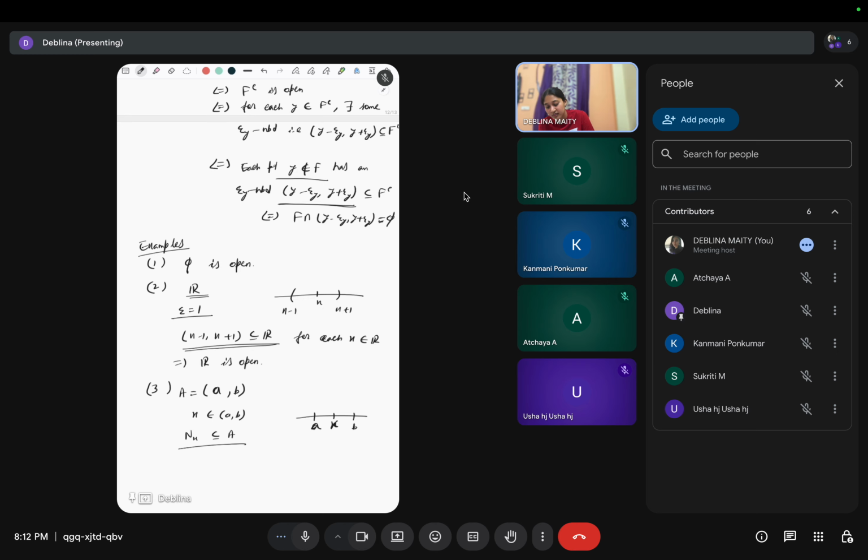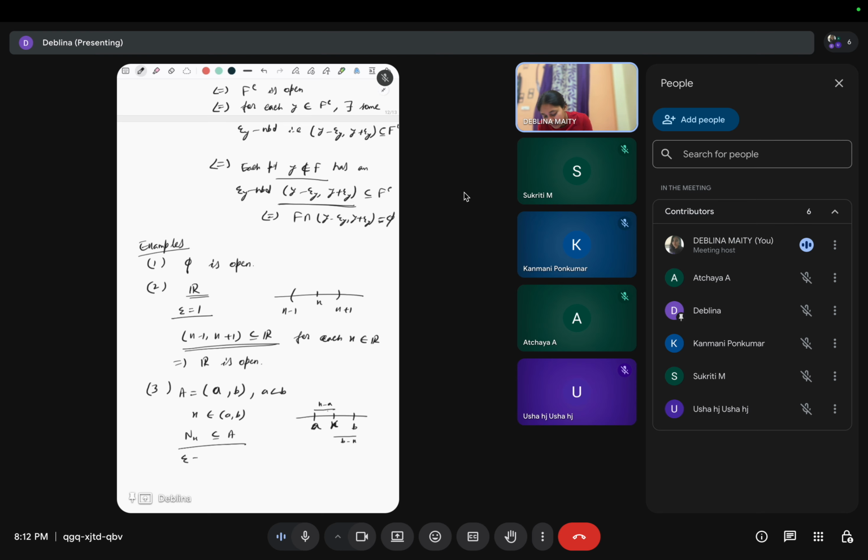So see, what is this distance? This is x minus A, right? And this distance is what? This is B minus x, right? Because here this A is less than B. Now what will we choose? We'll choose the minimum of these two.